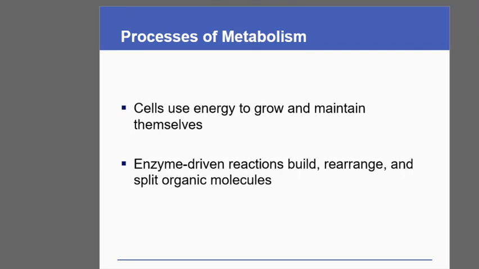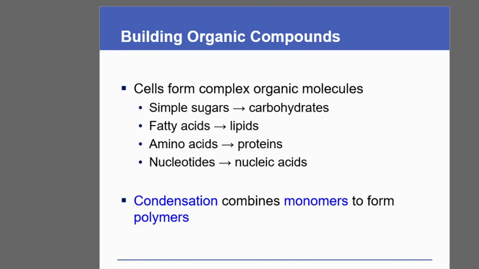Enzyme driven reactions build, rearrange and split organic molecules so that they can be converted from one form to another usable form, and the different physiological processes can take place. Now, building organic compounds, the cell forms complex organic molecules, like from simple sugars, it forms carbohydrates. We know carbohydrates are polyhydroxyaldehydes or polyhydroxy ketones. That means they have hydroxyl groups along with them, and they are aldehydic sugars or ketonic sugars. They come together and form a carbohydrate.